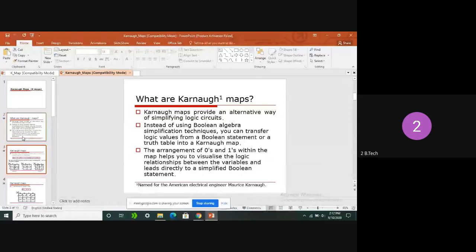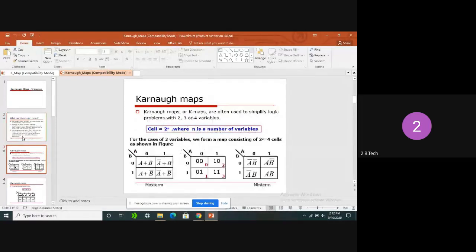Here this is the basic Karnaugh map for 2 inputs. So we can have 2 inputs, A and B, arranged like this. In the first, the range of A may be 0 or maybe 1. Clear, all of you? So this is the K map. I think, is everyone getting my screen?